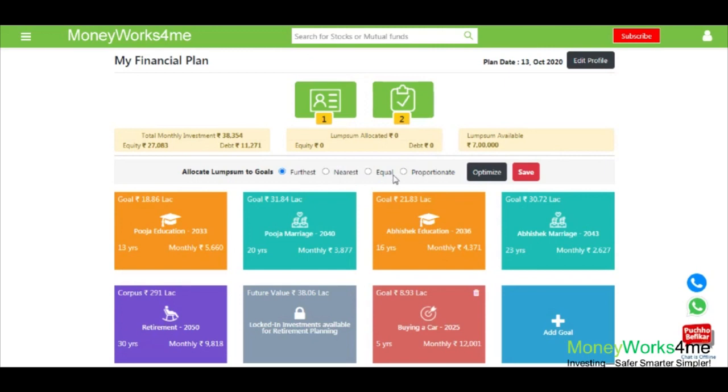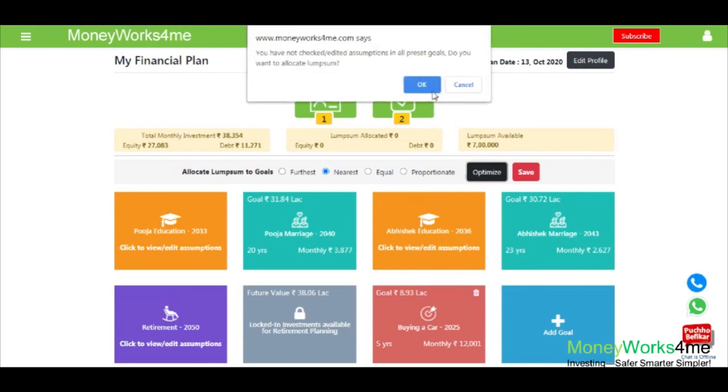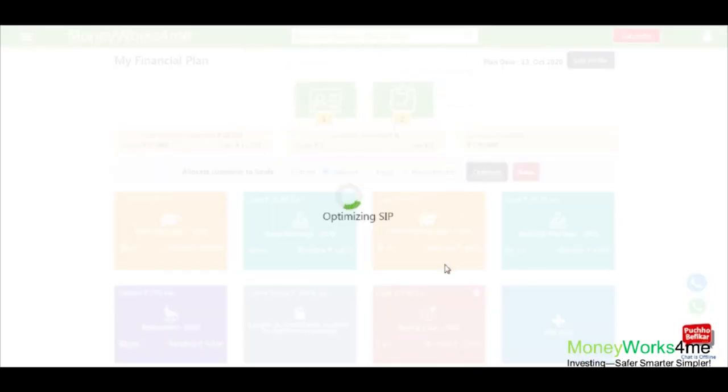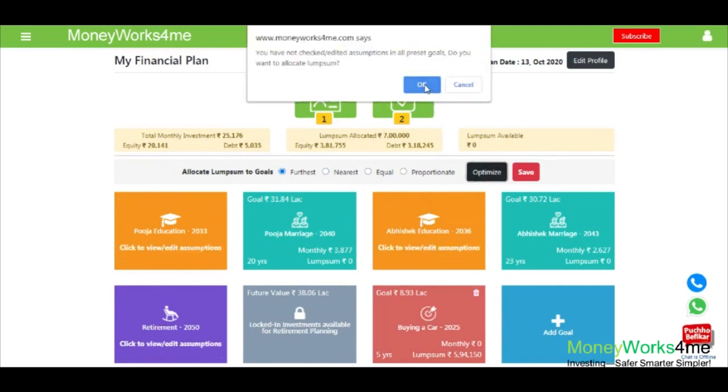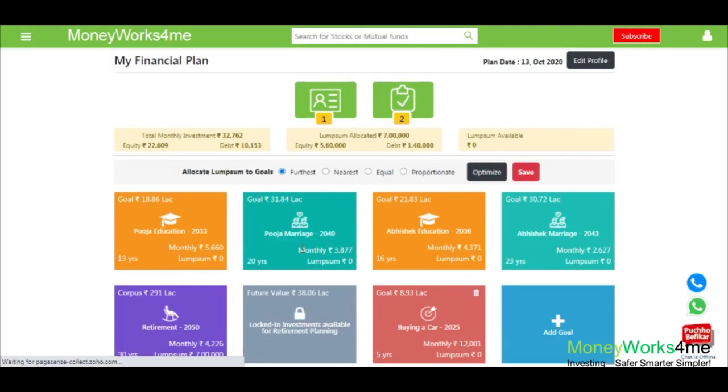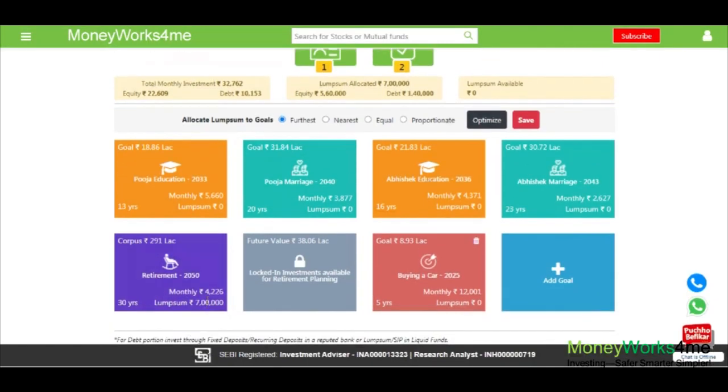Select one and check what happens. Say you select the nearest one. You will see the lump sum is allocated to the nearest goal, which in this case is buying a car. Check how much the monthly investment is required in this case. Similarly, if you select furthest, it allocates completely to retirement because it is the furthest in terms of time period. Now the monthly number changes. In fact, it has come down, so this may be more suitable.